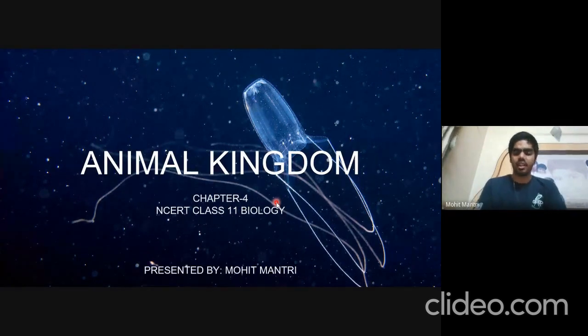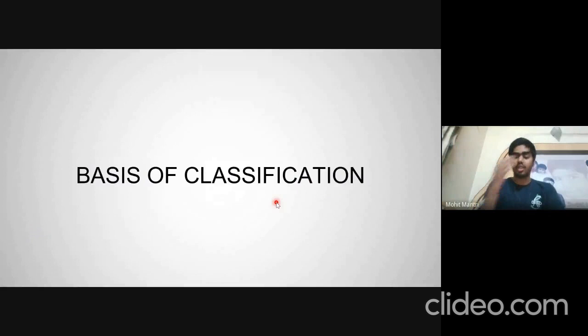What makes an organism an animal, or what are the characteristics of an organism present in the animal kingdom? The most important one is that they are eukaryotic. Animals are made up of eukaryotic cells, and they are multicellular. Another thing is that they lack a cell wall. The other kingdoms such as Plantae and Fungi have a cell wall. The cell wall of plants is made up of cellulose, while that of fungi is made up of chitin. And animal cells lack a cell wall.